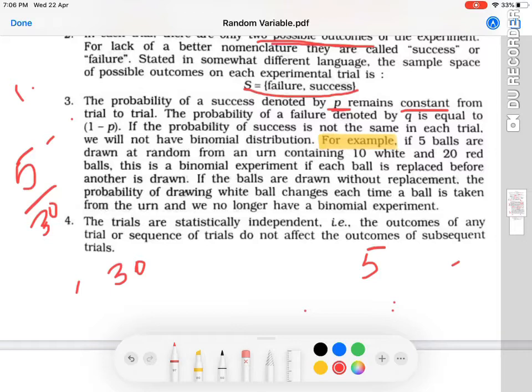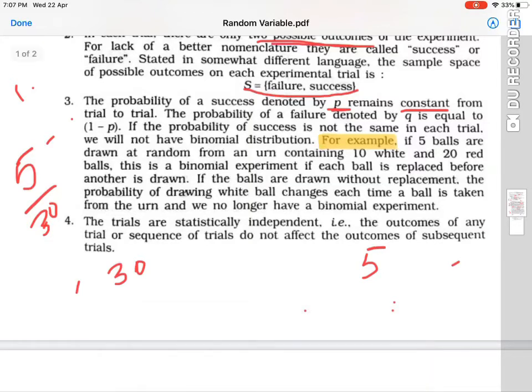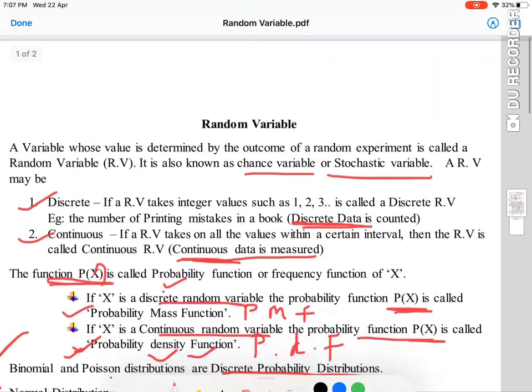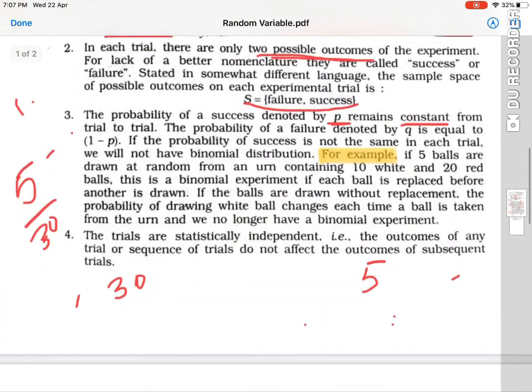Now if I pick 5 balls and I'm not replacing the balls, then we are creating a problem here. The condition must be the same. When I'm picking up the first set of 5 balls, and if I'm not replacing them, the number of balls in the bag reduces to 25. So I'm not keeping the assumption constant. In order to keep that, I have to do it with replacement.